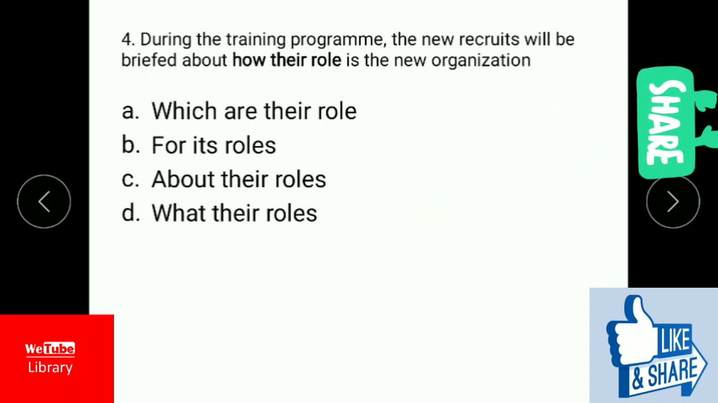It is a question related to a grammatical mistake in a sentence. The highlighted bold part you have to replace with the correct one. During the training program, the new recruits will be briefed about how their role is in new organization. You have to replace how their role with the correct